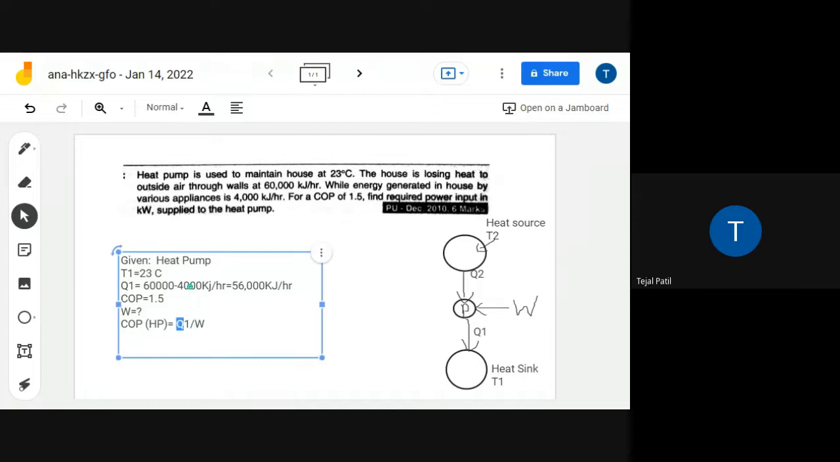Now what should be in the numerator? That is the desired effect. Now as it is a heat pump, what is the desired effect? Desired effect is this Q1. Okay, so Q1 by W will give you the COP. Now COP is known to us. Q1 is also known to us. So find the W. So what is the W then? What is the work? कितना मिला बताओ? You can keep it in the same unit.